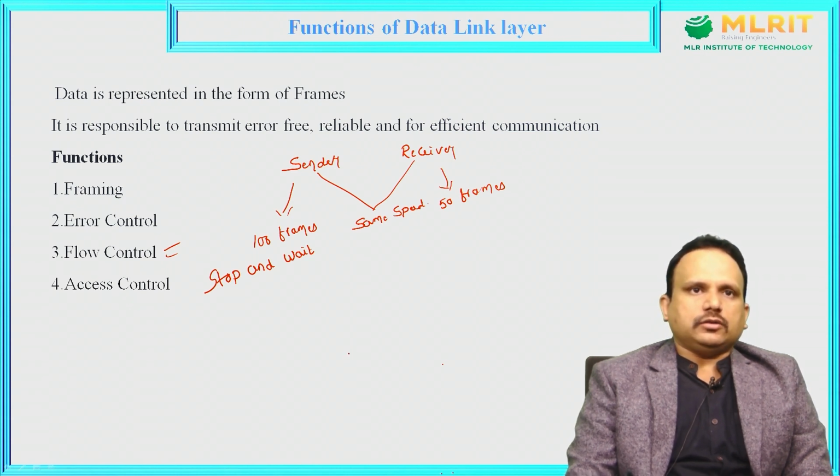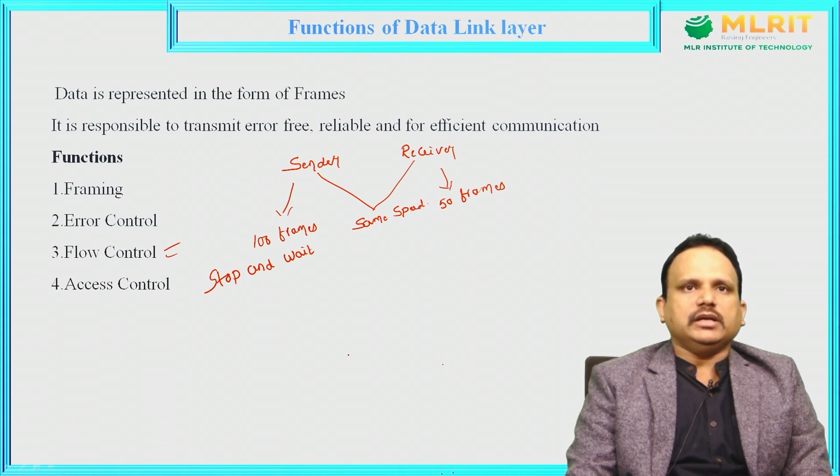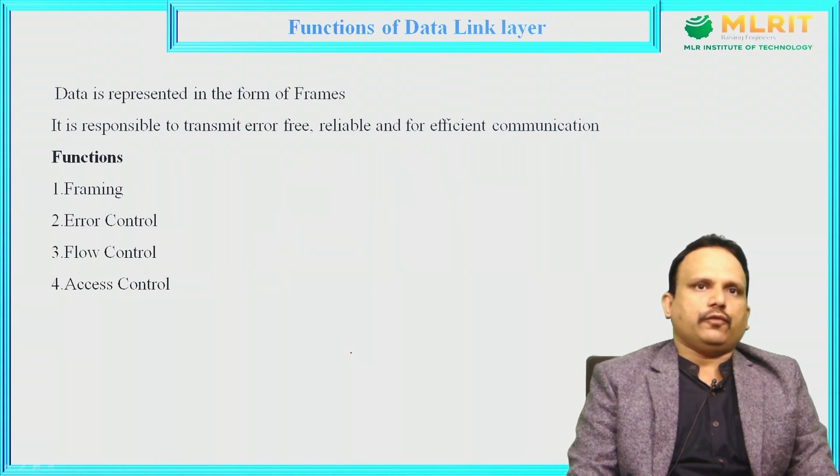That is about flow control. The main importance of flow control is to maintain a constant bit rate between the sender and receiver: at whatever speed the sender transmits the data, at the same speed the receiver must receive the data. That is about the flow control mechanism.